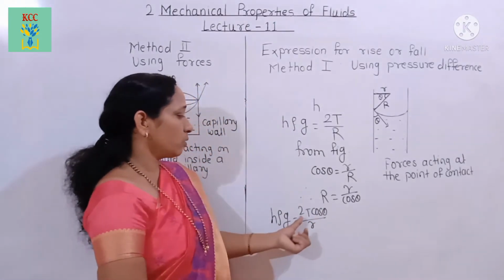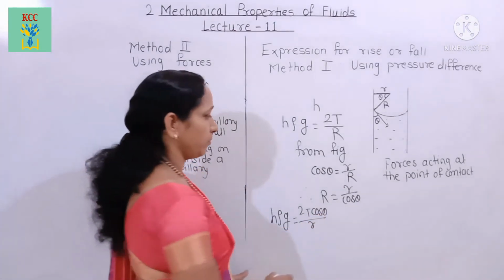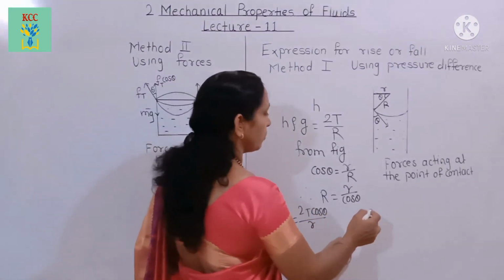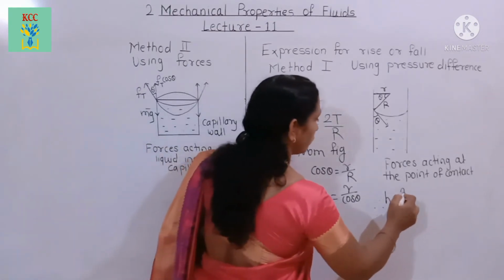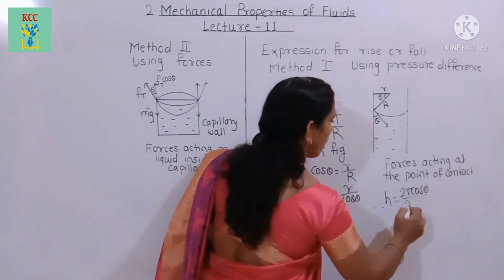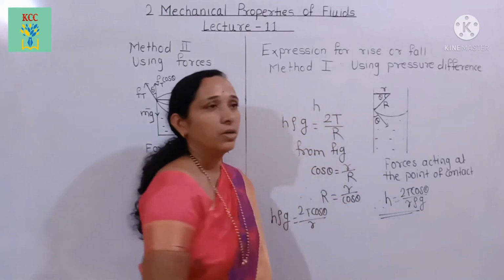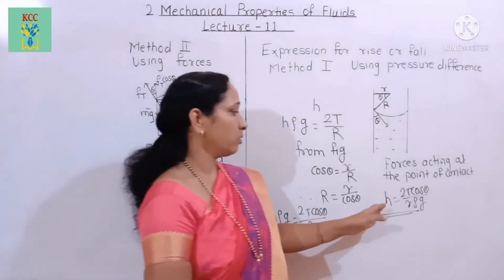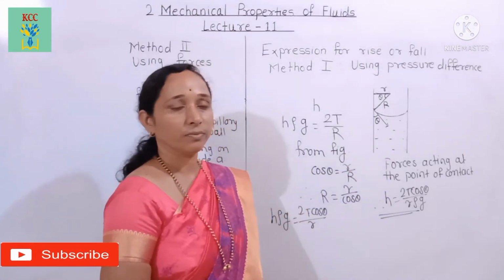Therefore, h equal to 2T cos theta upon r rho g. We can write that h equals 2T cos theta upon r rho g. From this equation, we can determine the height of a liquid level in the capillary tube.